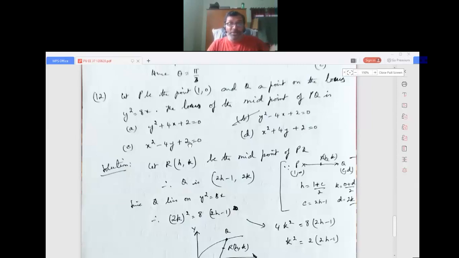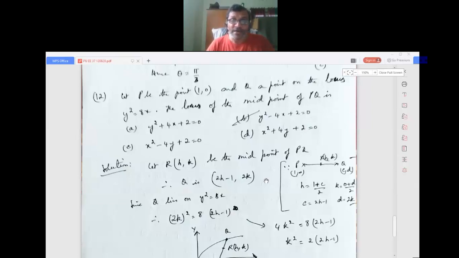Let P be the point (1, 0) and Q a point on the locus y squared equals 8x. The locus of the midpoint of PQ is: y squared plus 4x plus 2 equals 0, y squared minus 4x plus 2 equals 0, x squared minus 4y plus 2 equals 0, x squared plus 4y plus 2 equals 0.